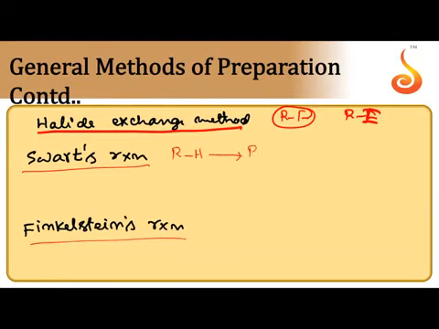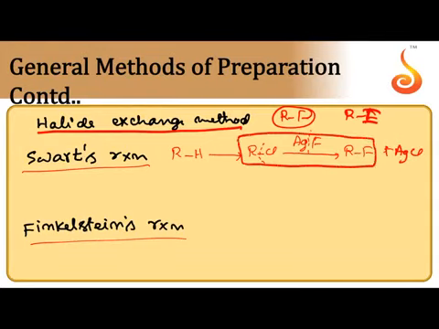First, alkane is converted into alkyl chloride or alkyl bromide. After the formation of alkyl chloride, it is reacted with a fluorinating agent like silver fluoride. Now chlorine is substituted with fluorine, that is the product, plus AgCl. So this is called the halide exchange method. Chlorine is exchanged by fluorine. There is no explosion in this reaction. This is the Schwarz reaction.